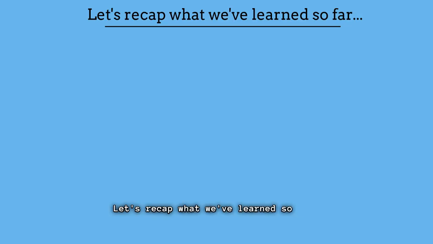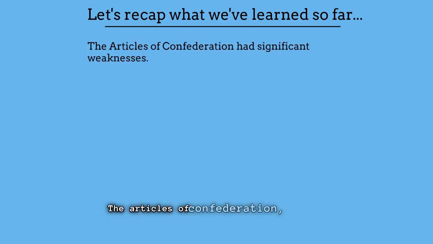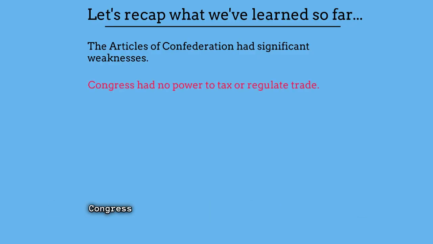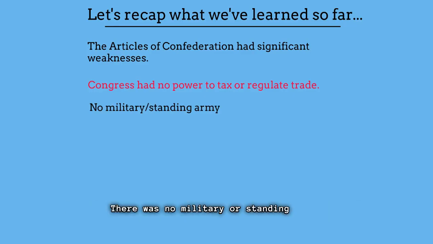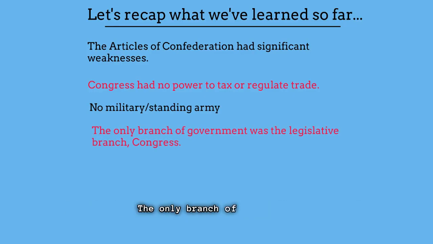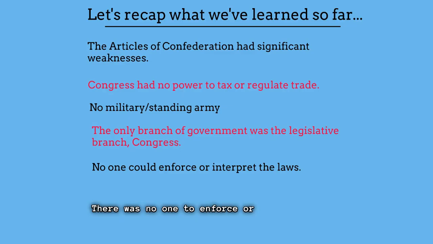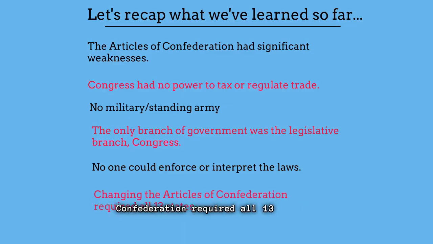Let's recap what we've learned so far. The Articles of Confederation, our first form of government, had significant weaknesses. Congress had no power to tax or regulate trade. There was no military or standing army. The only branch of government was the legislative branch, Congress. There was no one to enforce or interpret laws. And changing the Articles of Confederation required all 13 states.